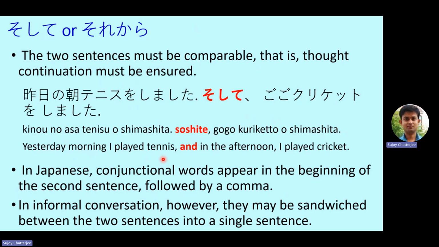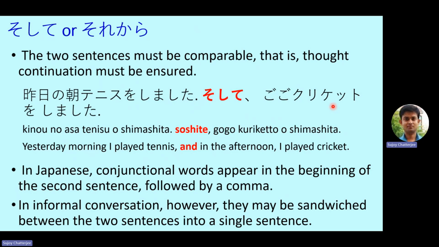So this is very important. In English or in any other language, we just insert "and" or the equivalent in between the two sentences, and there is no full stop after the first sentence. But in Japanese, the first sentence ends and then we write soshite as the first word of the second sentence, then a comma, and then the second sentence.